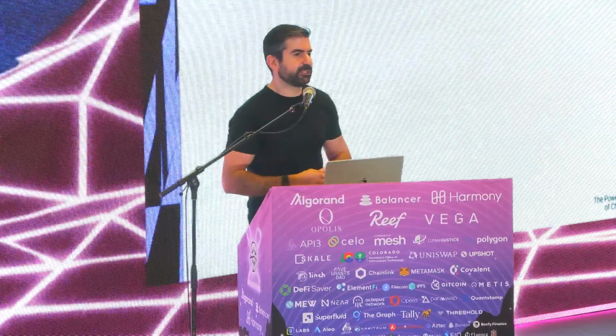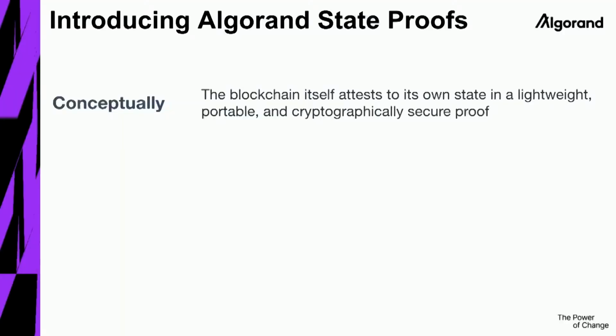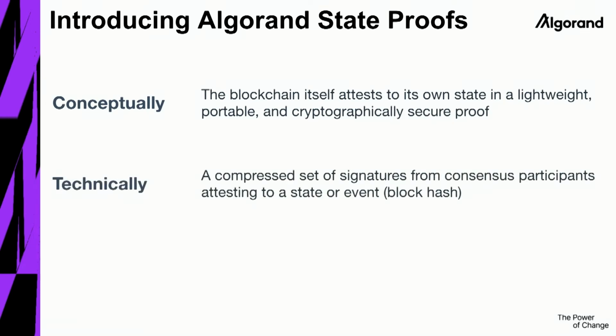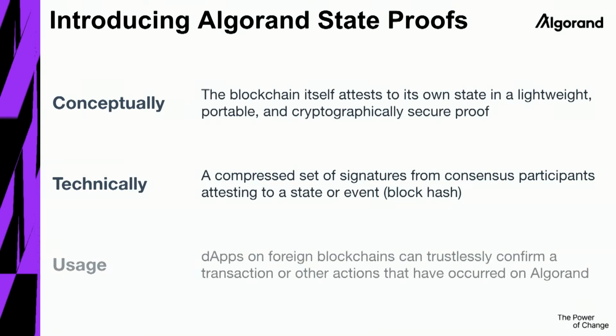Conceptually, think about it as the blockchain just attests to itself, to its own state in a lightweight, portable, and cryptographically secure way. Practically speaking, technically, it's a compressed set of signatures from the consensus participants themselves attesting to the state of the blockchain. In our case, it's really going to be the block. And how can we use that? So dApps on foreign chains can actually validate that a transaction, a smart contract state, or any balance happened on the Algorand blockchain.